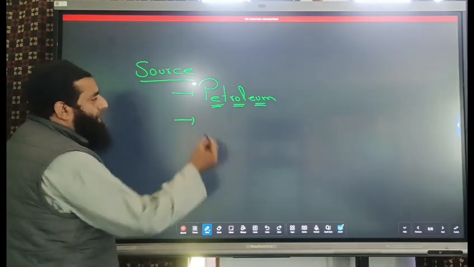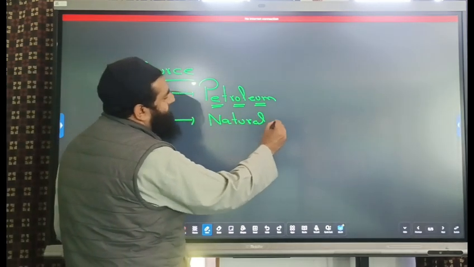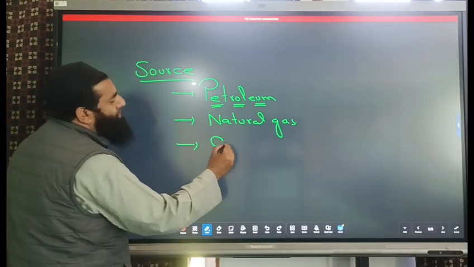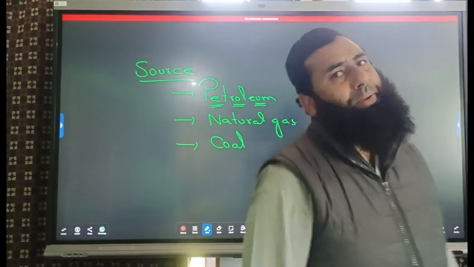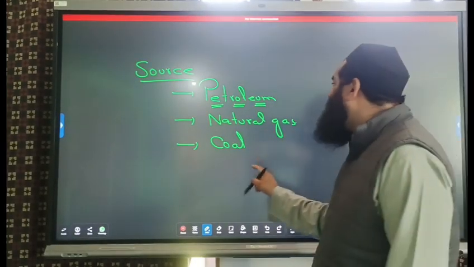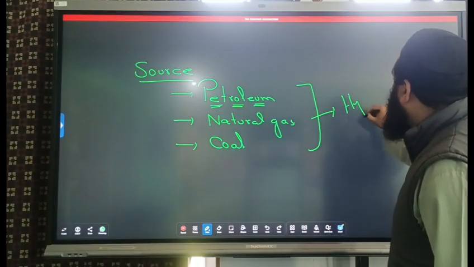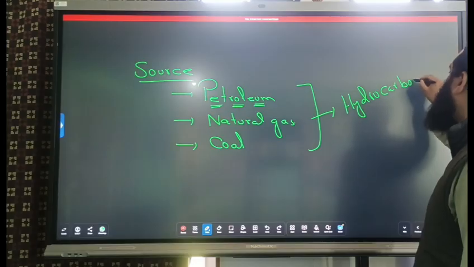Some are also obtained from natural gas, and few are obtained from coal. So these three are the main or primary sources of hydrocarbons.